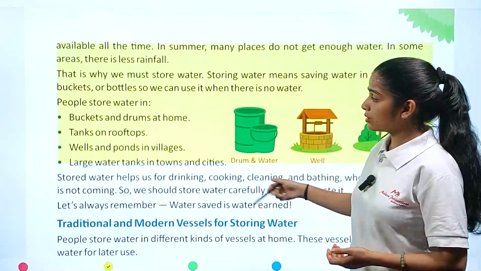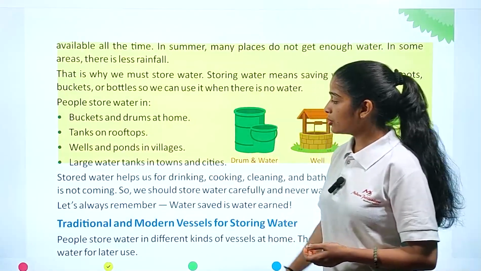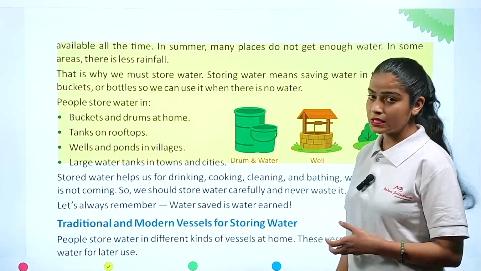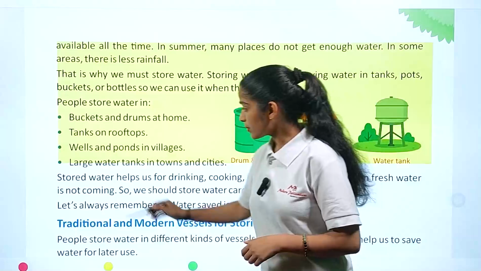Now people store water in buckets and drums at home, tanks on rooftops, wells and ponds in villages, and large water tanks in towns and cities. So these are the techniques they are using for saving or storing water.